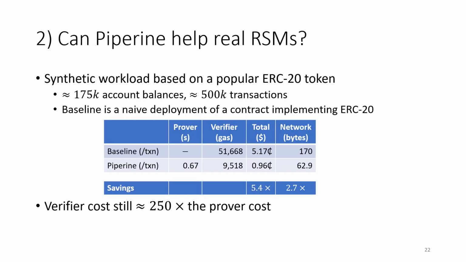To evaluate whether the cost of existing large-scale replicated state machines might be reduced by using Piperine, we compared end-to-end costs between our Piperine verifier running on Ethereum and a naive implementation of the ERC20 interface. As in the earlier experiment, we used a large synthetic workload based on the BAT token. To compare overall costs, we convert prover time and verify gas consumption into dollars and measure the size of the transaction sent to Ethereum. Our machines cost about 20 cents per core hour. As can be seen, the per transaction costs are reduced by a factor of over 5, whilst network use is reduced by almost a factor of 3.